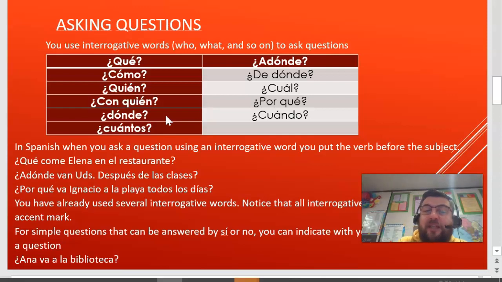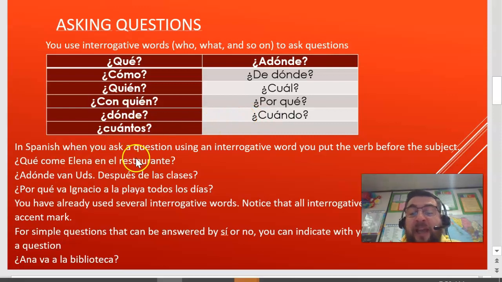And then don't forget that porque, if it's all together, then that is because, right? We covered that before. Then there's cuándo. Cuándo is when. Alright, so again, we have que, cómo, quién, con quién, dónde, cuántos, a dónde, de dónde, cuál, por qué, cuándo. Notice they all have accents.